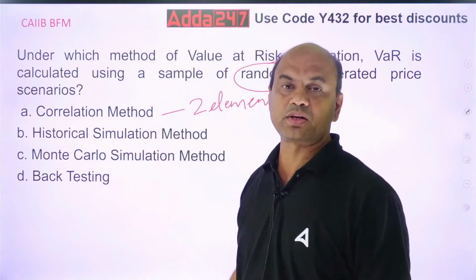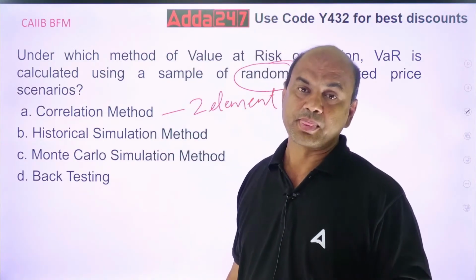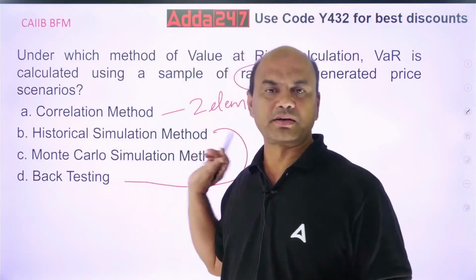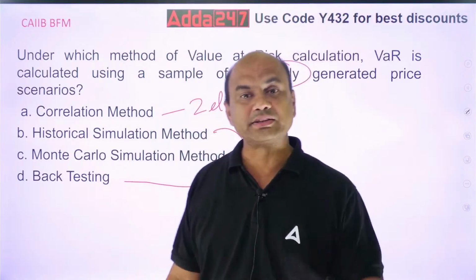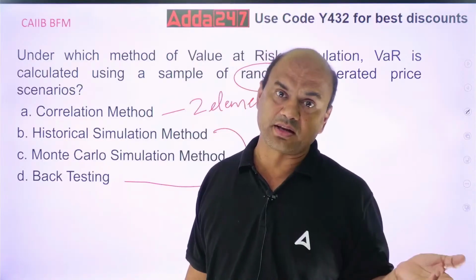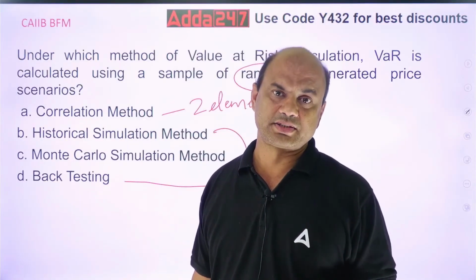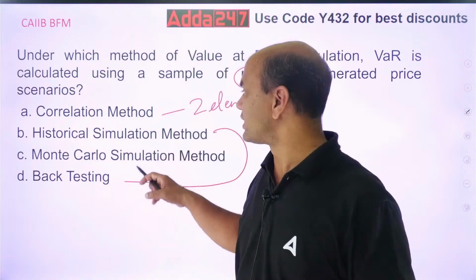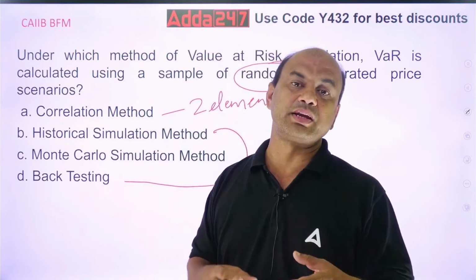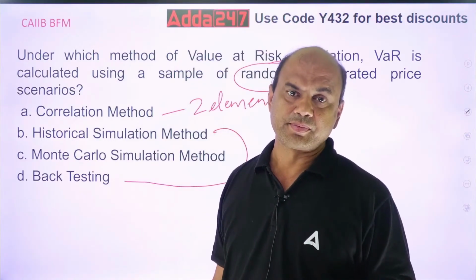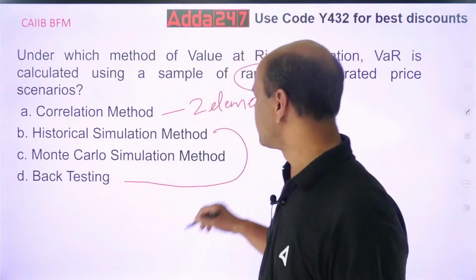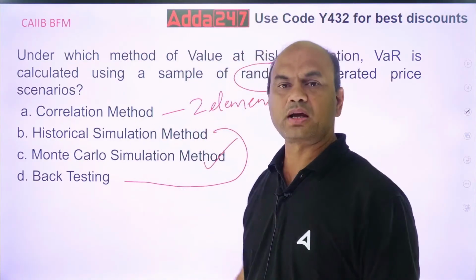Historical simulation. Historical simulation means history. I'll go back. See, historical simulation and backtesting, they are similar. Why? Because backtesting also does what? It checks the history. And based on the history, it will give the results. Historical simulation means backtesting plus the various scenarios added to it. But these are all based on history. So these two are same. Only what is correct over here is Monte Carlo. Monte Carlo is the right answer.